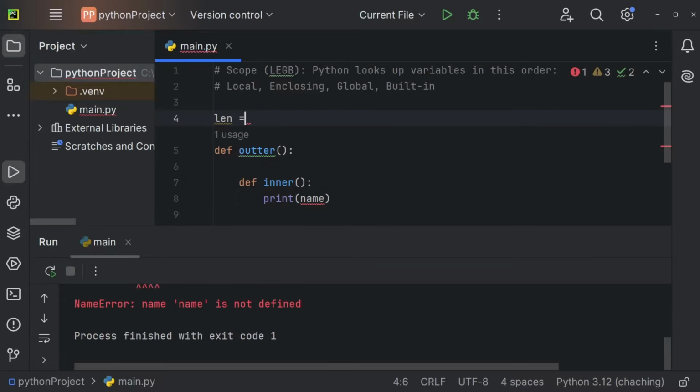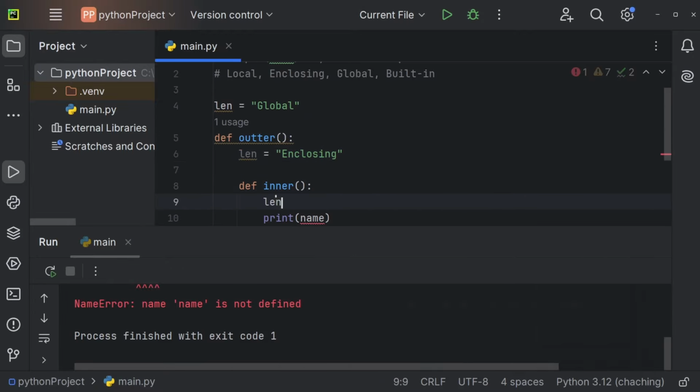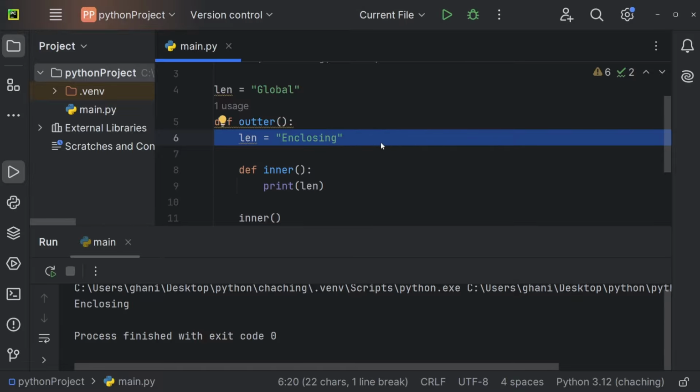So let me say len is equal to global right here. Now, right here, we will have len being equal to enclosing. Right here, we have len being equal to local. And now let's just print len. Let me run this. And you can see we're getting local. Let me remove this. Now we should get enclosing, because this should be the next place to look. So we're getting enclosing. Let me also remove it right here.